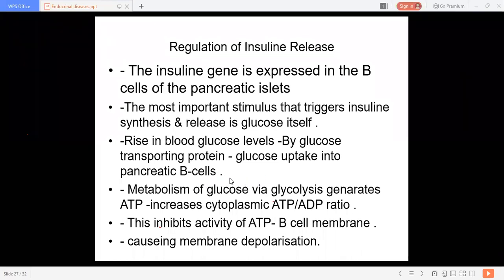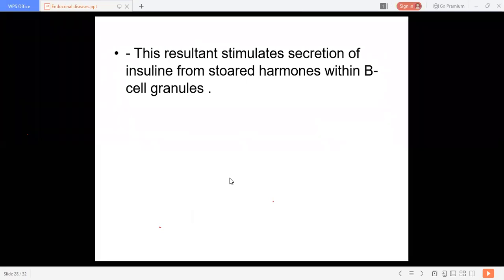This membrane depolarization results in the stimulation of secretion of insulin. Whenever membrane depolarization occurs, it causes release of insulin from the stored hormone within the beta cell granules.